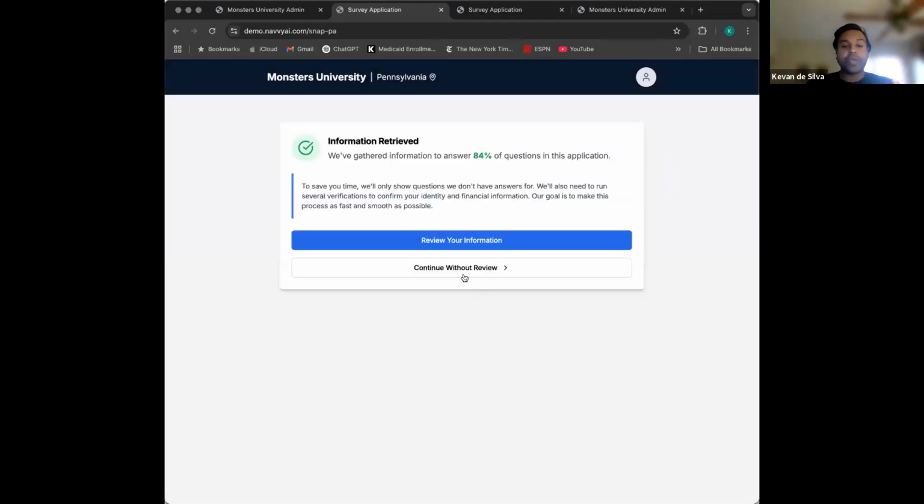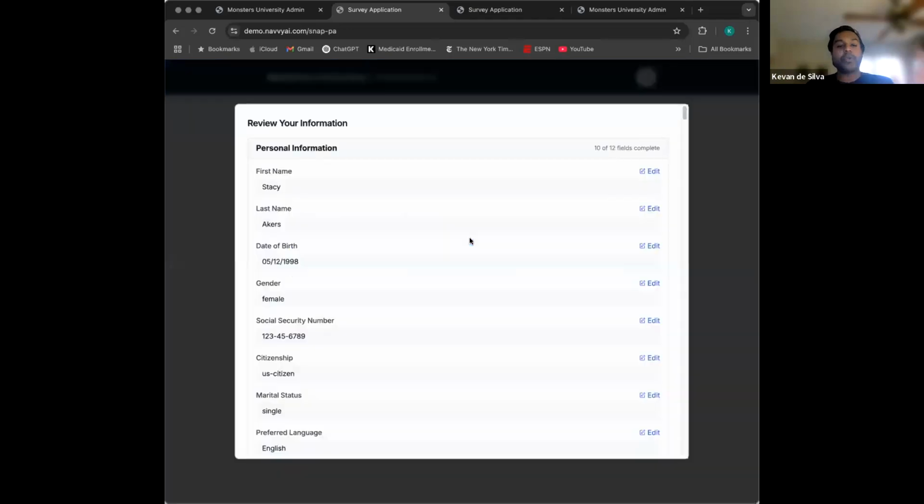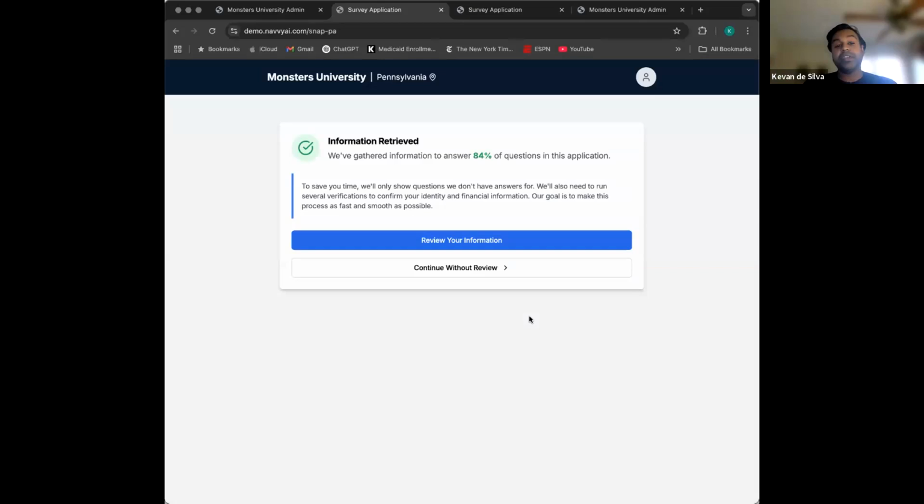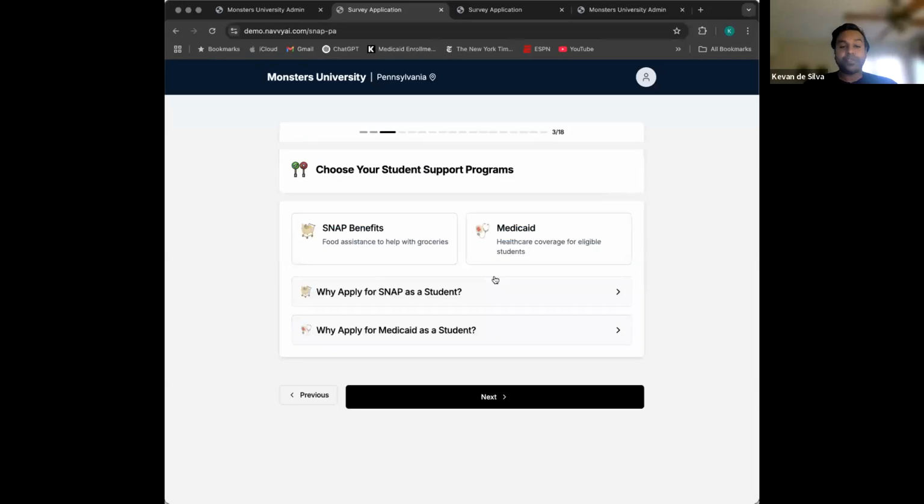So we're going to go ahead and continue without review, but just very quickly, I'll show you that when we're able to gather information, we're able to pre-populate certain factors, right? Like first name, last name, date of birth, social security number, citizenship status, marital status, all that's available either through an ICER form, other information you have, or information that the student might have shared in their chats. So we're going to apply just for SNAP here today.